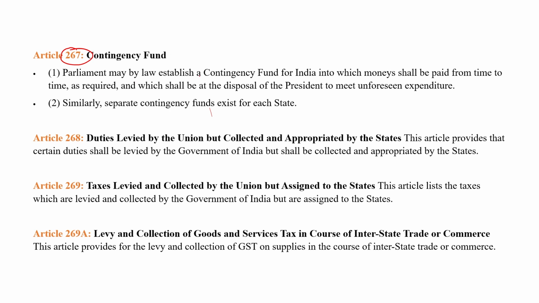So the President may by law establish a Contingency Fund for India, into which money shall be paid from time to time as required, which shall be at the disposal of the President to meet unforeseen expenditure. Similarly, there is a Contingency Fund for the state where the Governor has the power to operate it. So Article 267 explains the Contingency Fund of the Center and the state both.